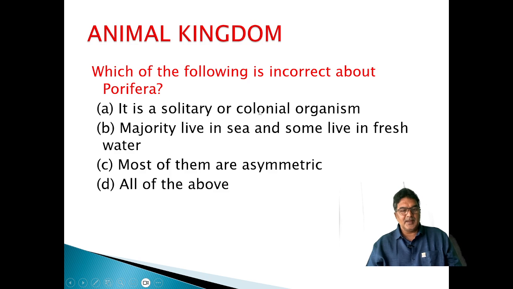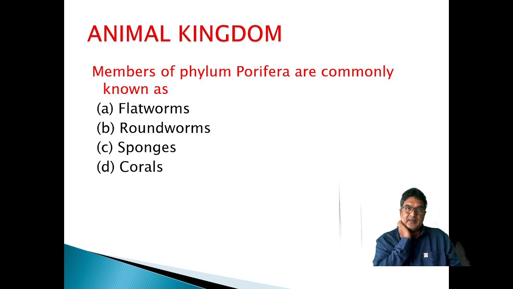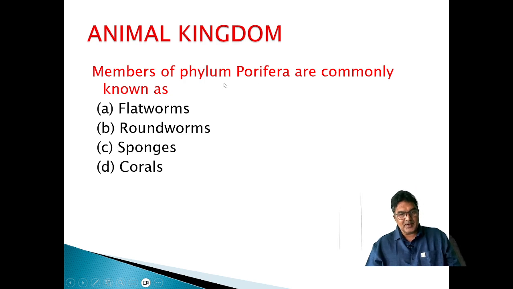Which of the following is incorrect about Porifera? It is solitary or colonial. Majority live in the sea and some live in fresh water. Yes, Spongilla lives in fresh water. Most of them are asymmetric. Yes, all of the above are correct. Members of phylum Porifera are commonly known as sponges; phylum Platyhelminthes is commonly known as flatworms, and the Aschelminthes, roundworms.